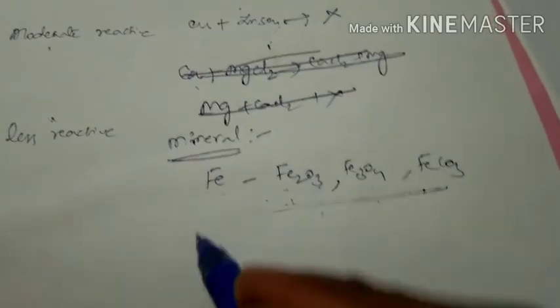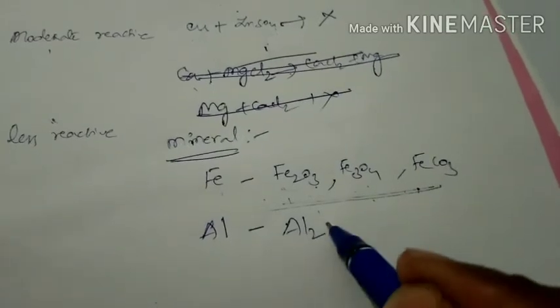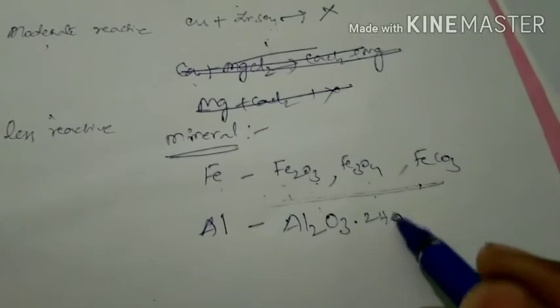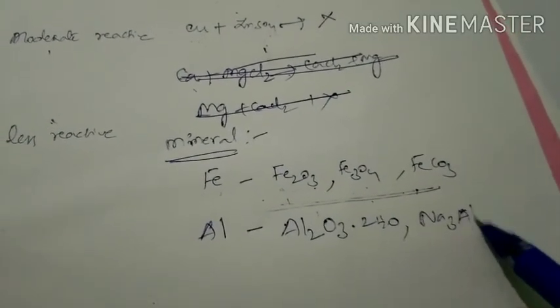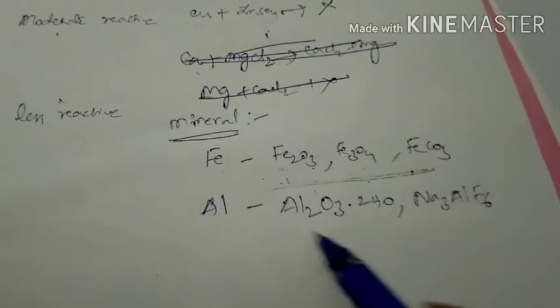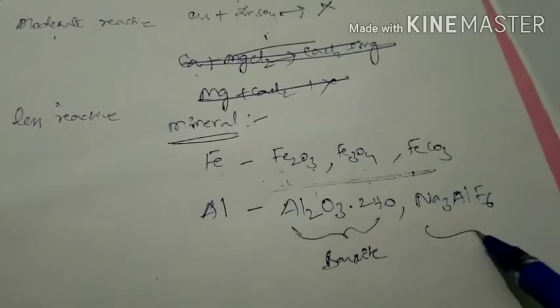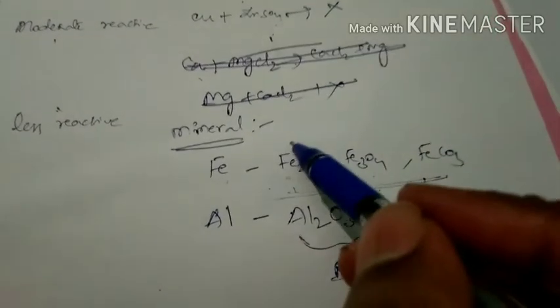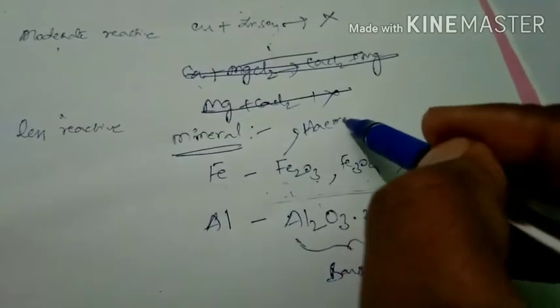Next, for example, one more thing, aluminium. Aluminium minerals are Al2O3.2H2O, this is one compound, and Na3AlF6, this is another compound. This name is called bauxite. This name is called cryolite. Here this name is called hematite.